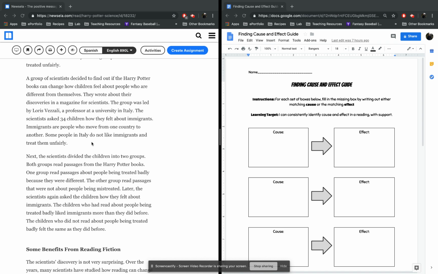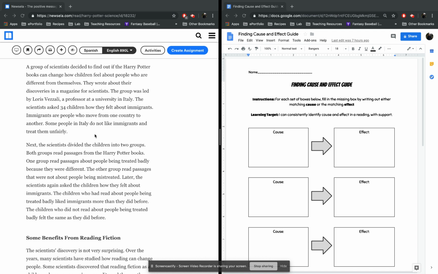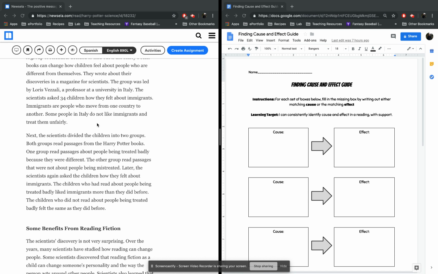The group was led by Loris Fazeli, a professor at a university in Italy. The scientists asked 34 children how they felt about immigrants. Immigrants are people who move from one country to another. Some people in Italy do not like immigrants and treat them unfairly. Next, the scientists divided the children into two groups. Both groups read passages from the Harry Potter books. One group read passages about people being treated badly because they were different. The other group read passages that were not about young people being mistreated.